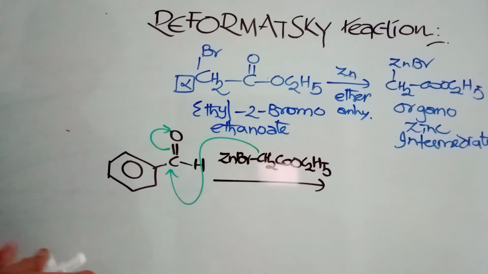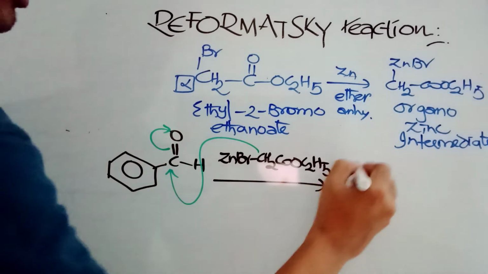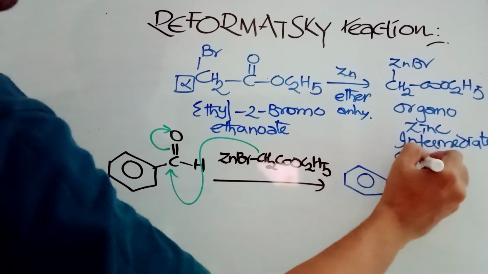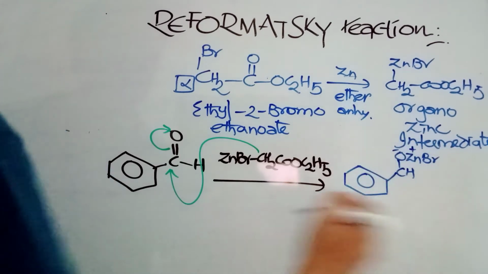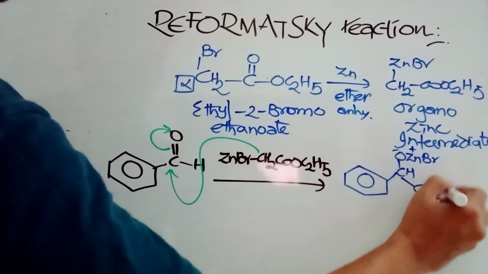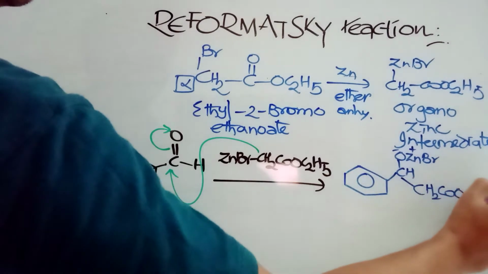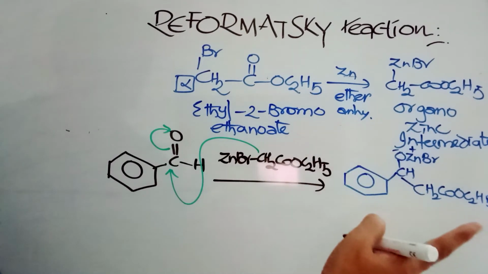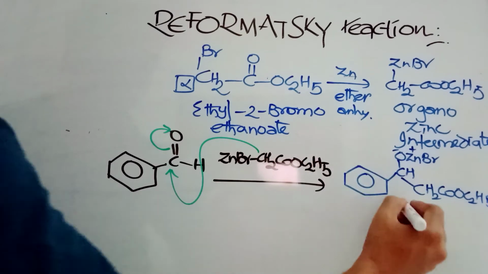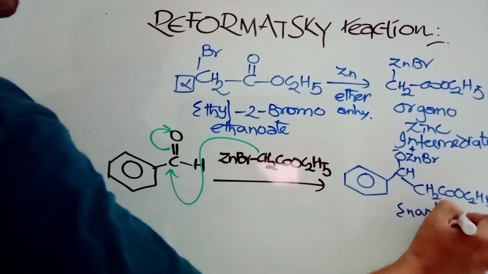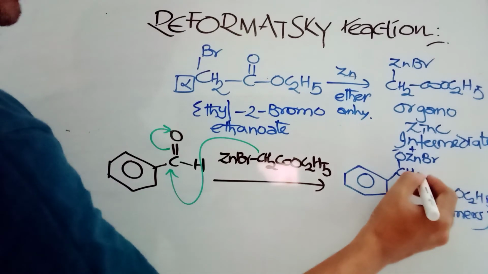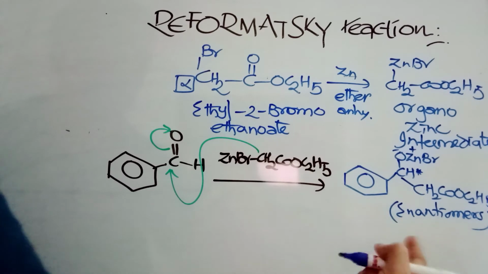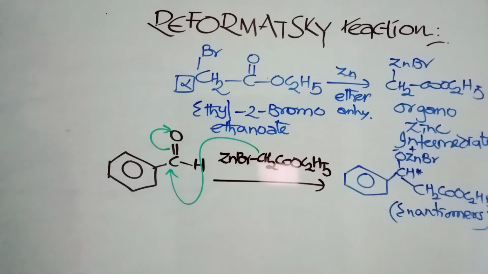So the product will be its benzene part. This is CH. This will become O minus ZnBr plus, and this part is added with CH2COOC2H5. You can see this carbon is a chiral carbon. So you can get here both. Okay, now two products are possible. Enantiomers are possible. Why enantiomers? Because this carbon is a chiral carbon. As a carbon is chiral carbon, you can expect here two products, dextro and levo, both you can expect here. That is the first step.